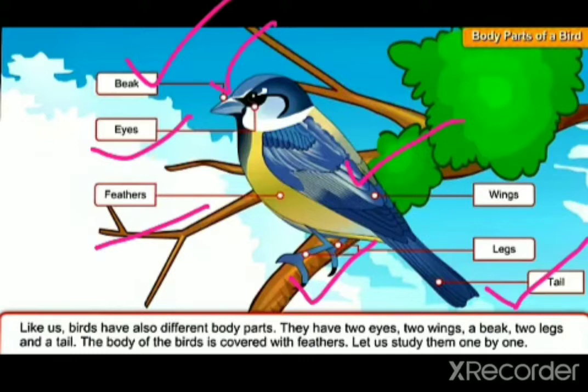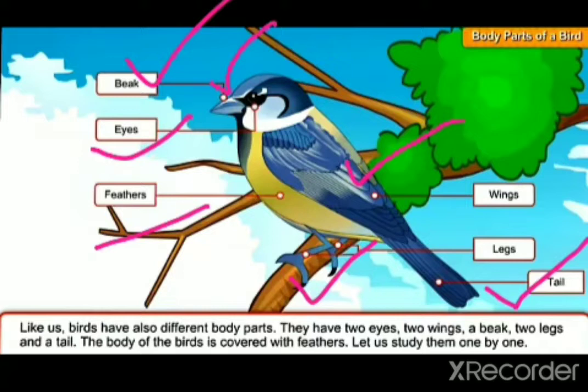This picture and this naming you should practice in your copy at least 3 to 4 times. You have to make a drawing of a bird and show its body parts also. So how many body parts are there?